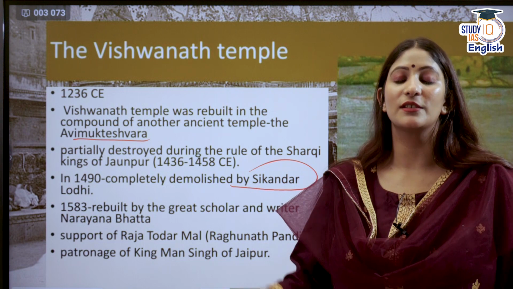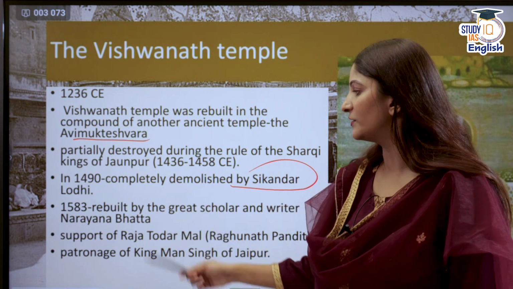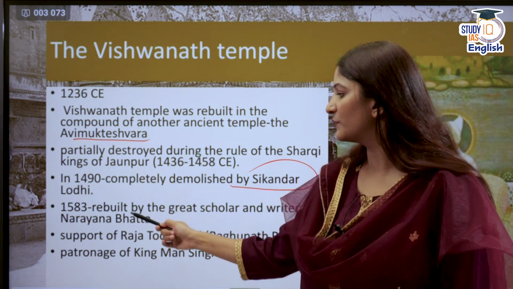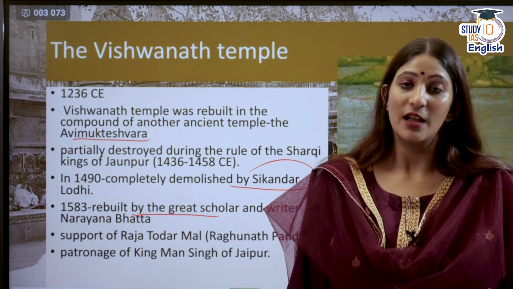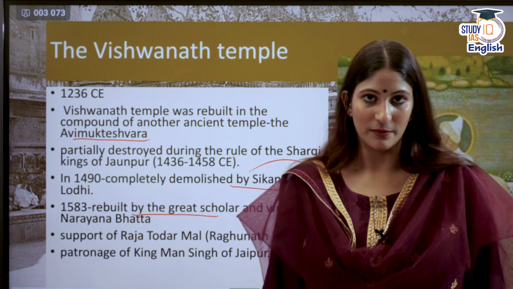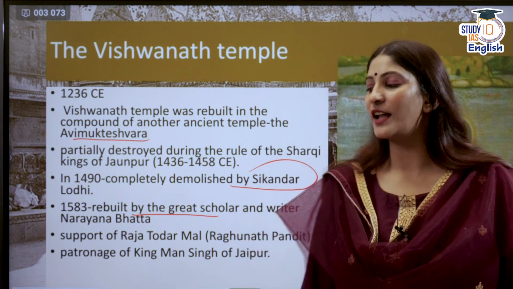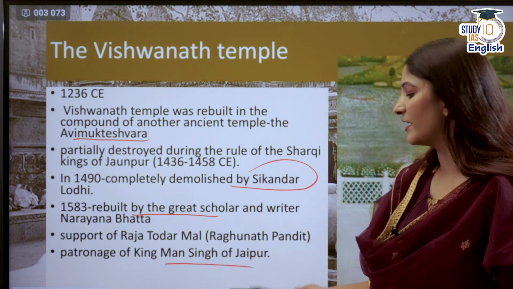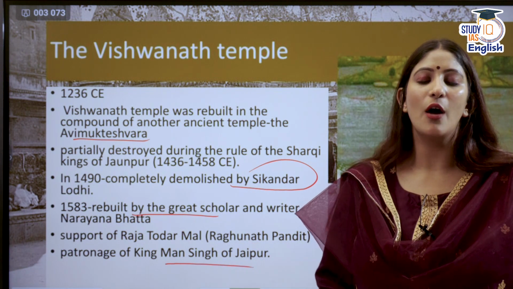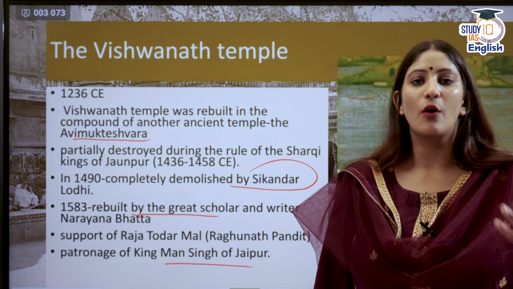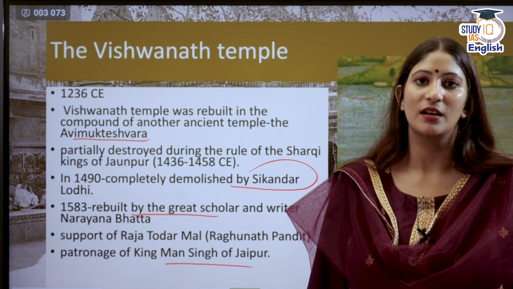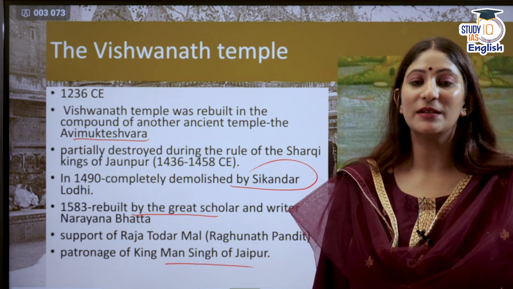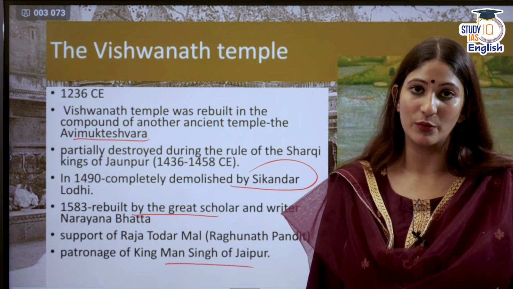But after many years, around 1583, it was rebuilt by the great scholar and writer Narayan Bhatt with the support of Raja Todarmal, and it was patronized by King Man Singh of Jaipur. So we see that iconoclasm was actually a part of our history, and it was done in the medieval times generally by the Islamic rulers.